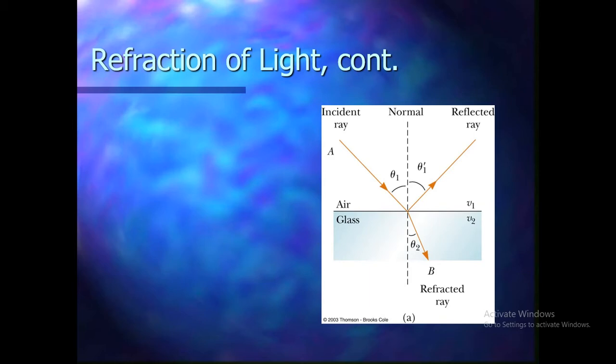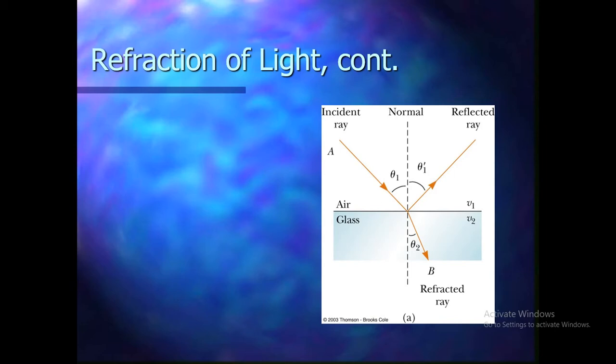let's see. There is a ray coming and making an angle theta 1 with the normal, which is called the incident ray. This ray is coming through the air, and when it enters the glass, some part of this ray is reflected back, which forms the reflected ray, and the other part passes through the glass.